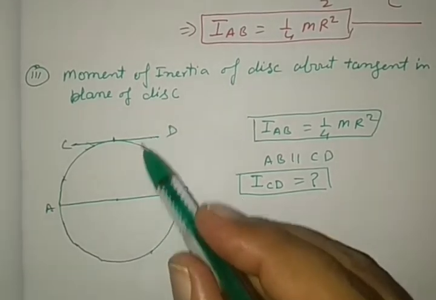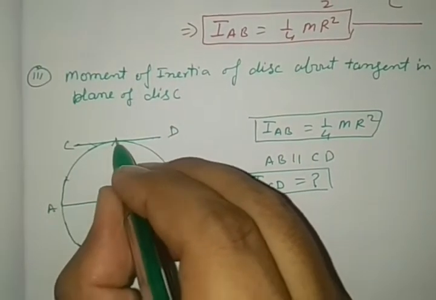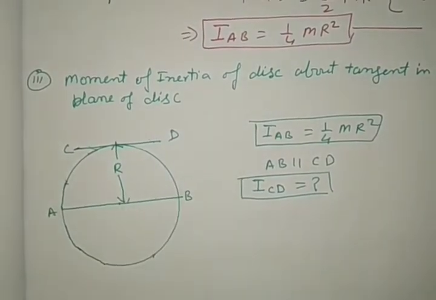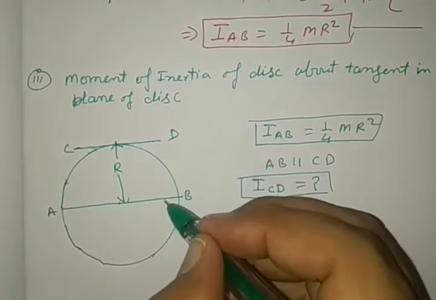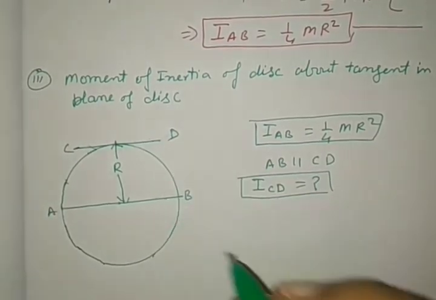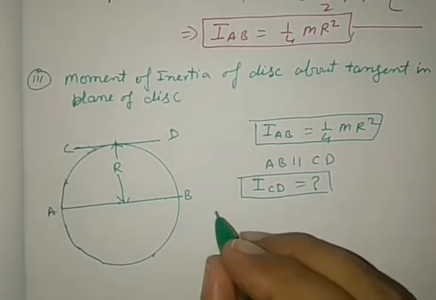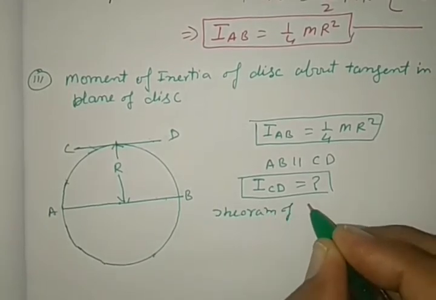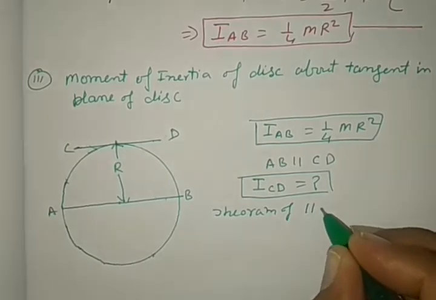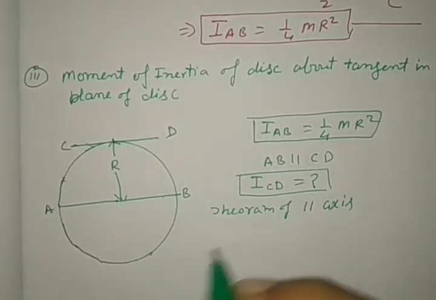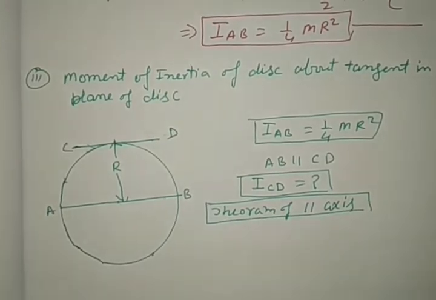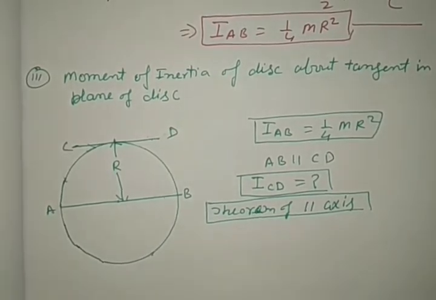These two axes of rotation are parallel, and both are capital R distance away from each other. Since both axes of rotation are parallel to each other, we will apply the theorem of parallel axis. See what the theorem of parallel axis is here.